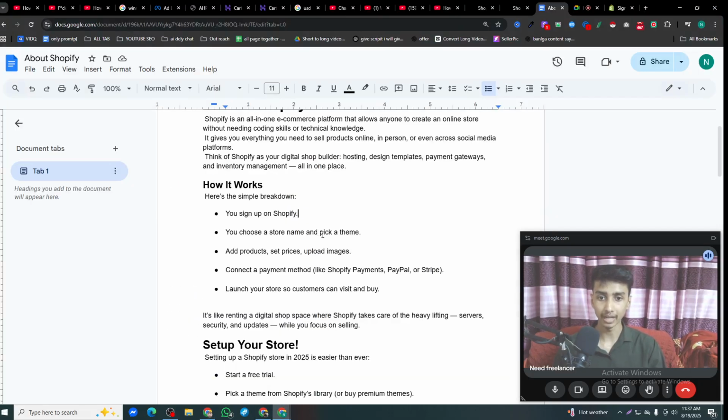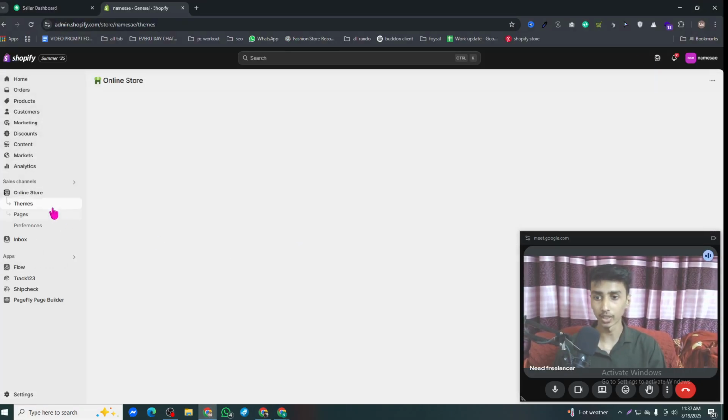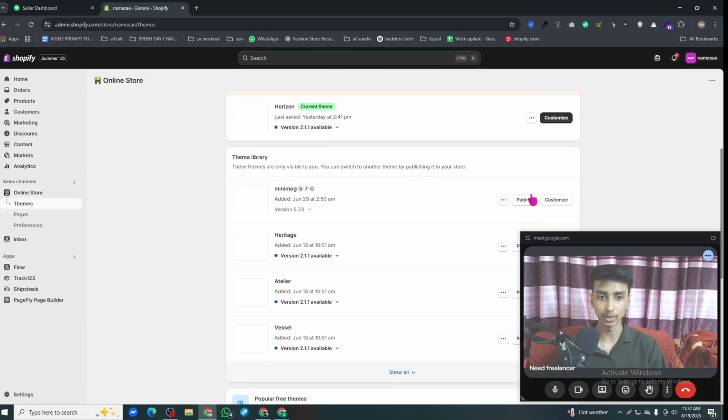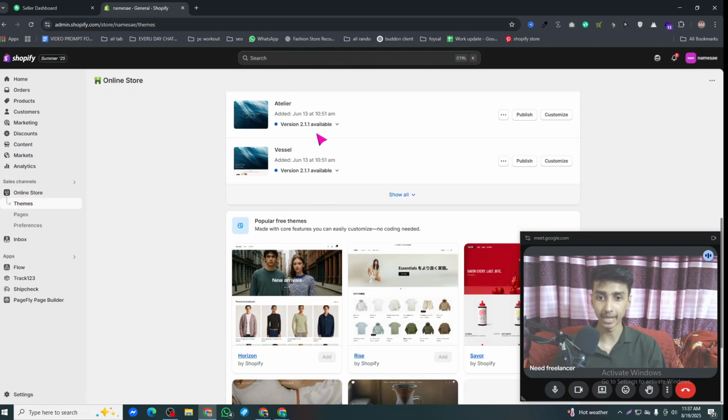Then choose a product and pick a theme. How can you pick a theme on Shopify? First of all, you have to go to Online Store, and as you can see, I'm under Online Store, and here I have a lot of theme libraries. As you can see, in the theme library, I have added a lot of themes, paid and free themes.